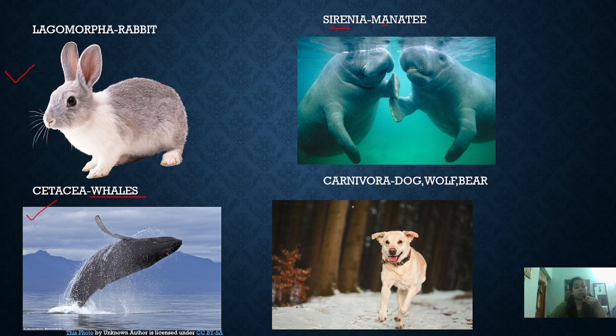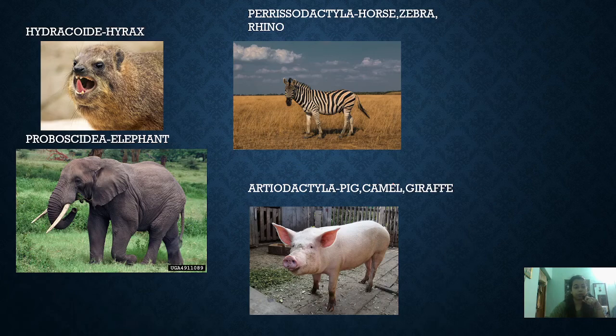And Carnivora includes the dog, wolf, and bear, which all belong to the Carnivora order. Next, moving to the Hyracoidea, which are the hyrax. And next is the Proboscidea, that is the elephant. Why are they called Proboscidea? Because of the long tusk-like teeth present in the proboscis region. That's why they are called Proboscidea, that is the elephant.